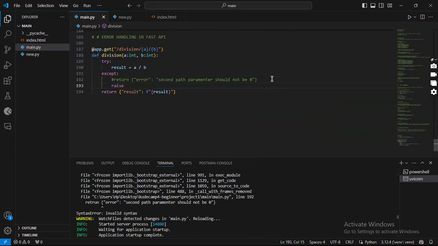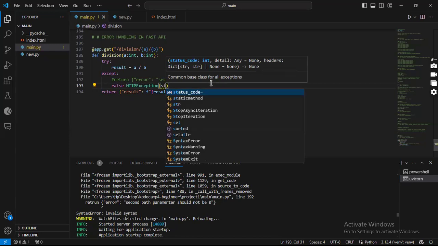Is the exception, and in this case, what we want to raise is HTTPException. And then within these exceptions, this is a function. This function has a lot of parameters that you can carry, like status code and detail and any other thing. So in that case, I will simply come here and specify the status code.